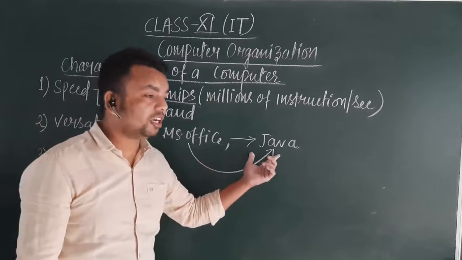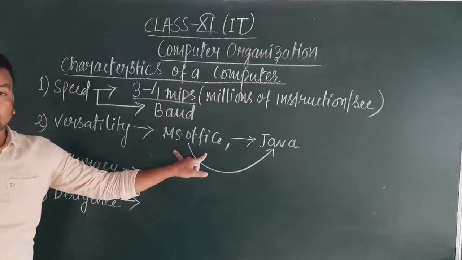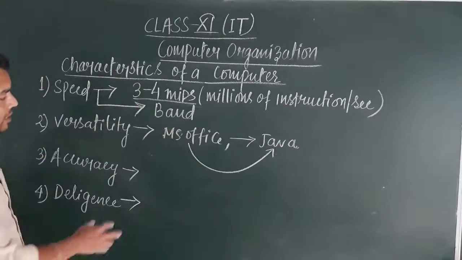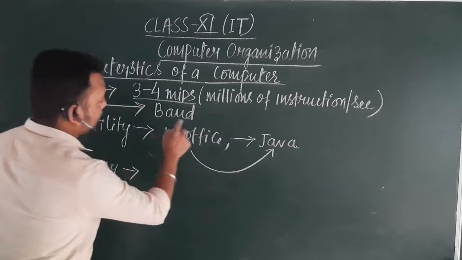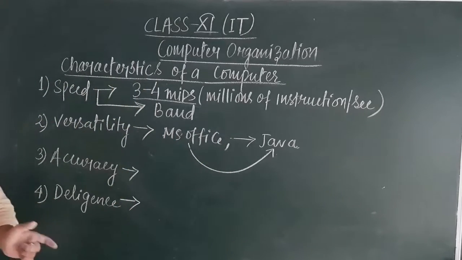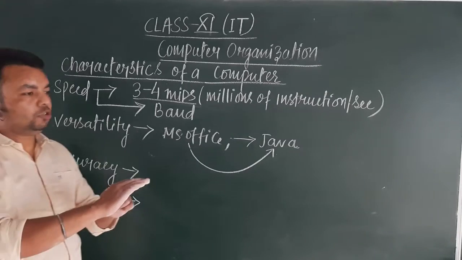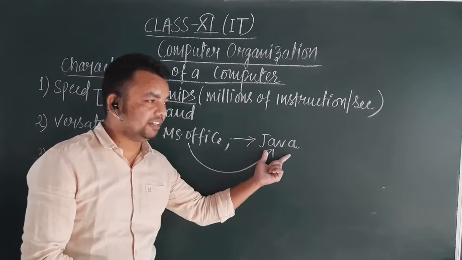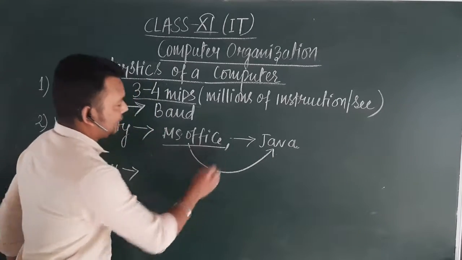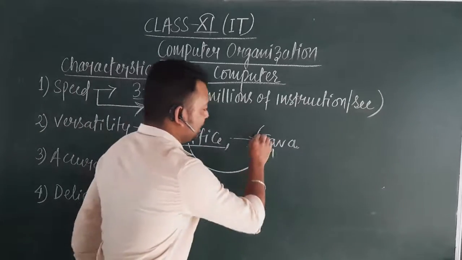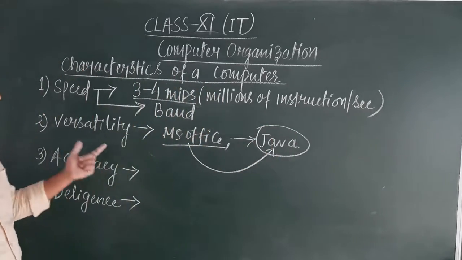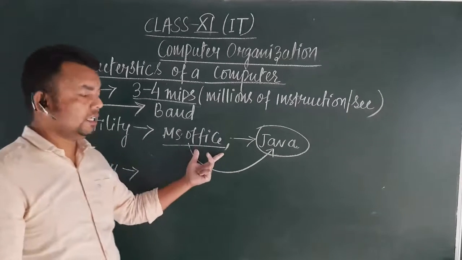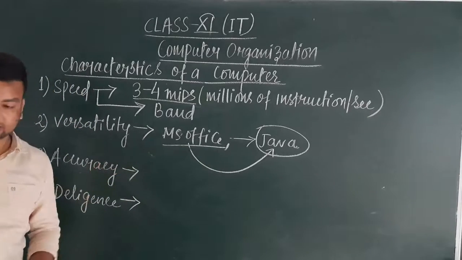The ability or capacity of a computer to execute a lot of tasks with ease means, suppose at any particular point of time we are working in an application. Now a need just arises that we need to do this task at this very instant. We have to perform that particular task at that very instant. Then we can directly switch from that application to the next application which is essential at that particular point of time. So this is the concept of versatility. Switching between two tasks is possible by means of a computer, and it is very easy.